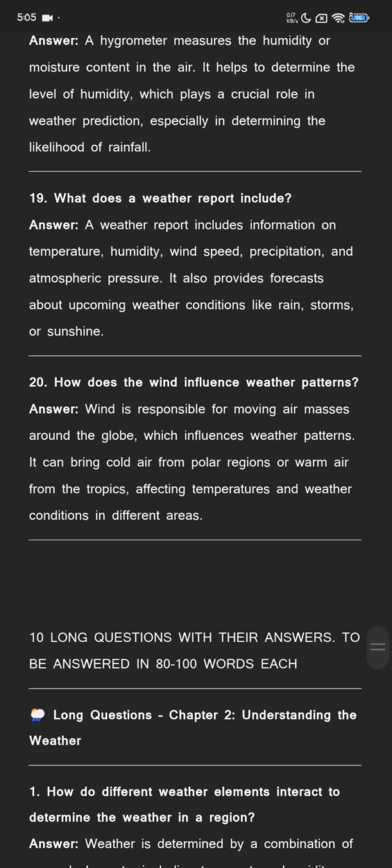How does the wind influence weather patterns? Wind is responsible for moving air masses around the globe, which influences weather patterns. It can bring cold air from the polar region to warm air from the tropics, affecting temperatures and weather conditions in different areas.